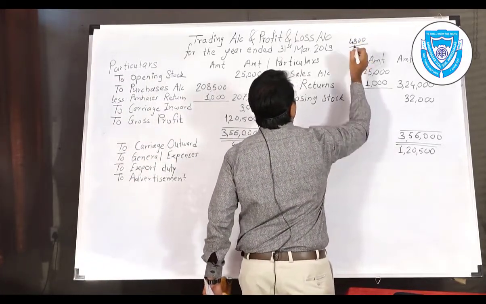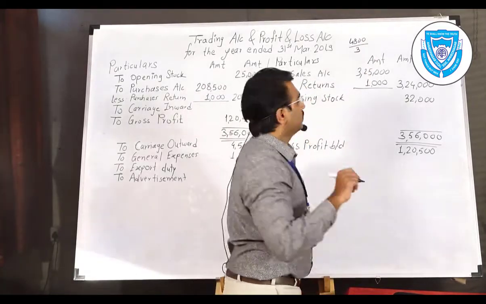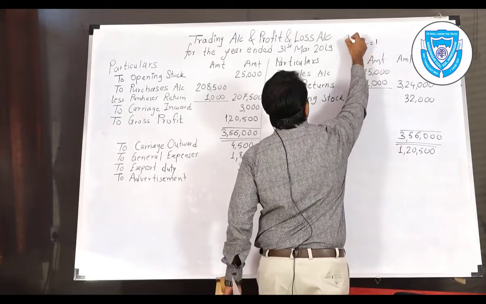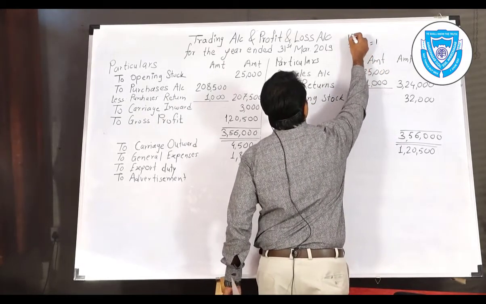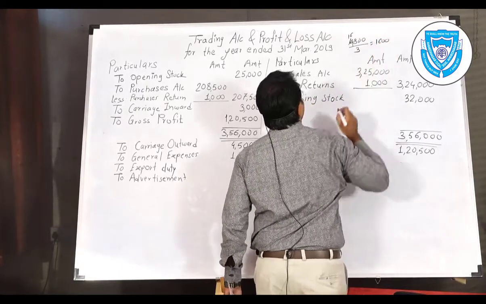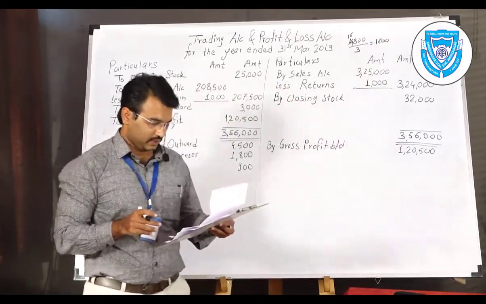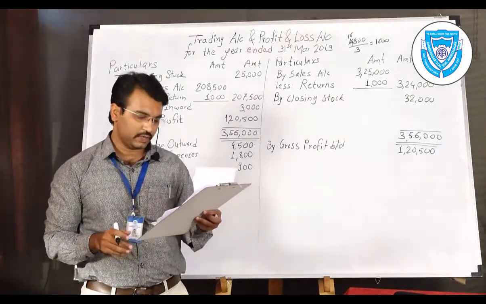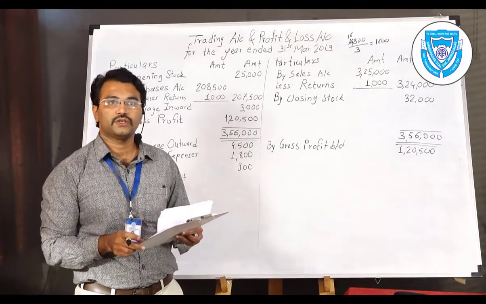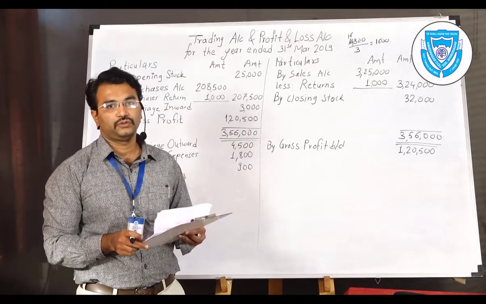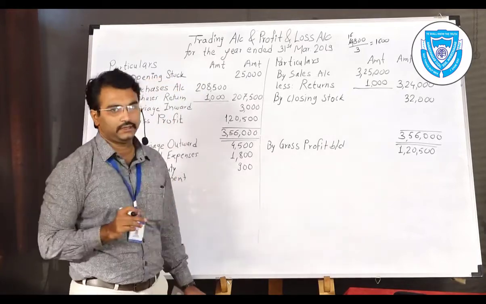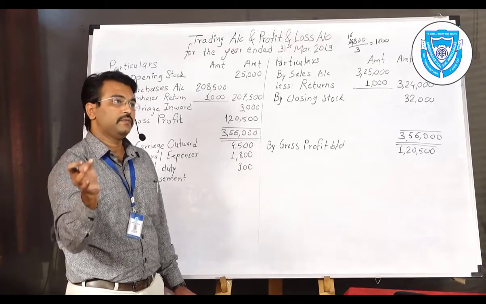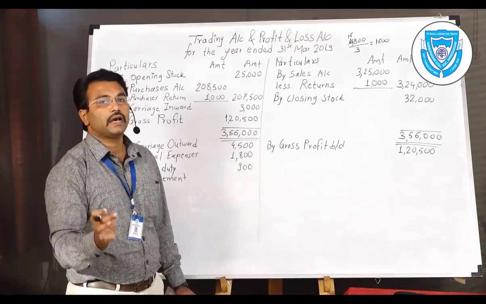For 3 years 4,800, for 1 year divide by 3. So 3 ones are 3, remain 1, 3 sixes are 18. So 1,600 is the amount for a full year. But this expenditure is with effect from 1/10/2018. That means 1st October to 31st March 2019: October, November, December of 18, then January, February and March of 19.